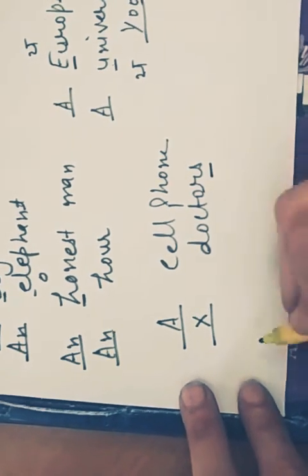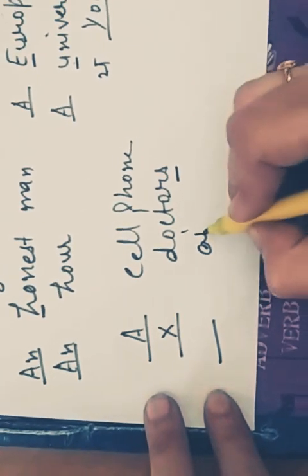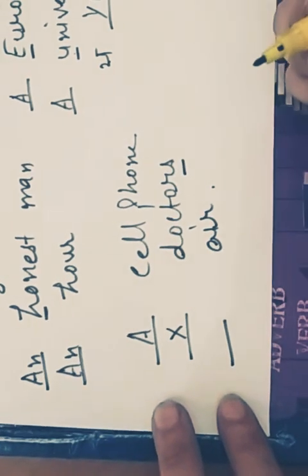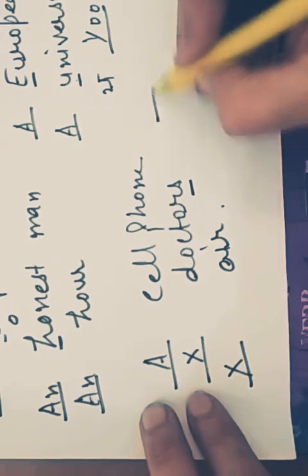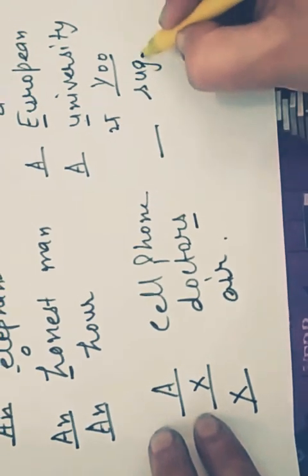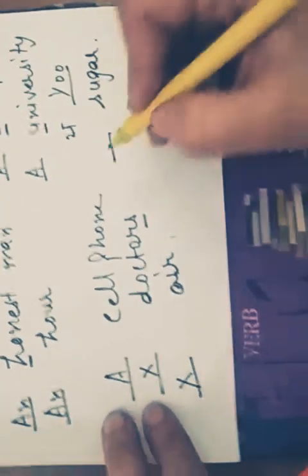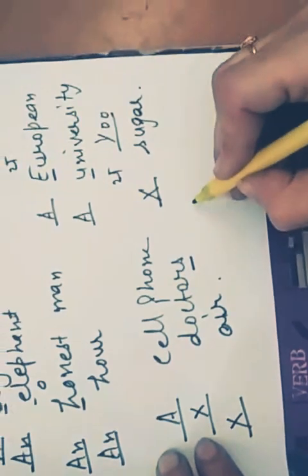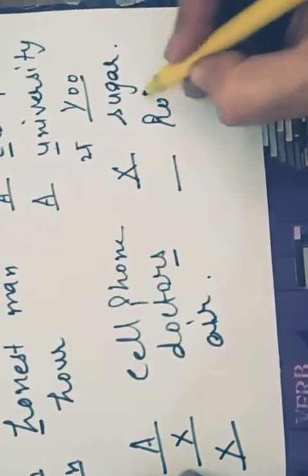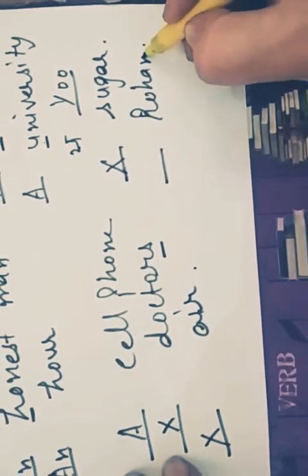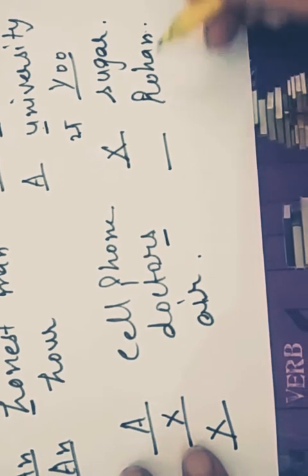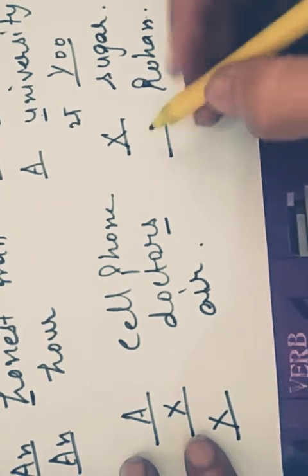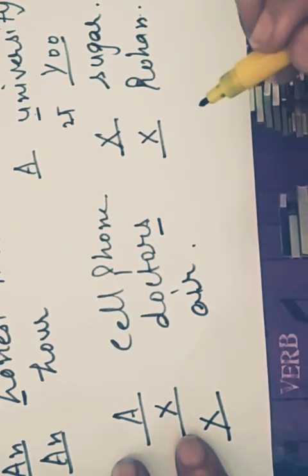Then air: as we cannot count air, we don't make use of any article here. Again, sugar is uncountable, so no article. Rohan is the special name of someone, so again we don't make use of any article before it.